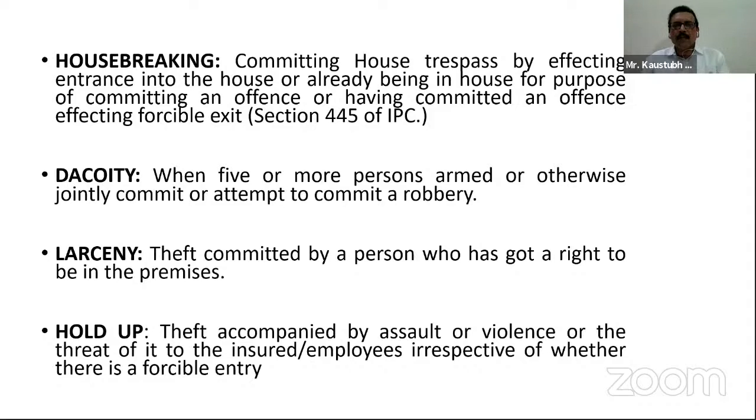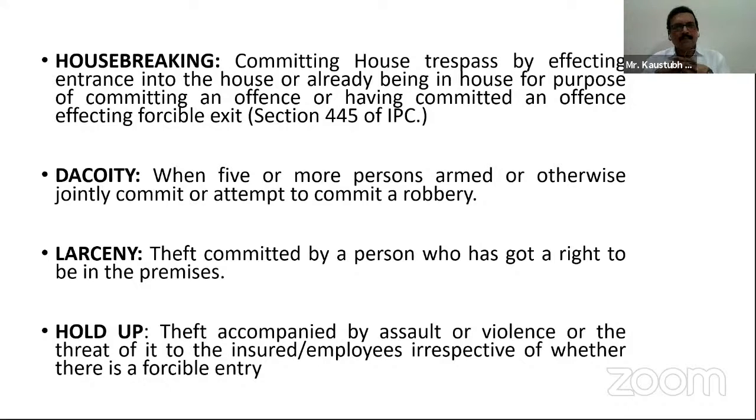It is a part of the robbery, but the threat is more because the number of persons is more. The business entrepreneur cannot fight with the persons. So dacoity is that whenever 5 or more persons, armed or otherwise, jointly commit a robbery or attempt to commit a robbery, this is called dacoity.